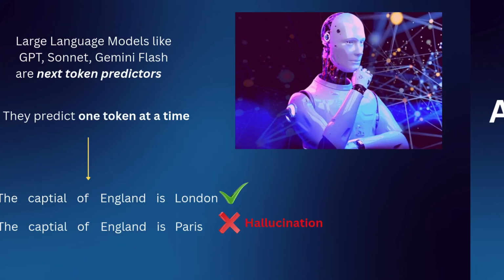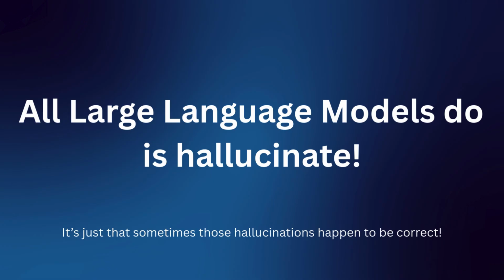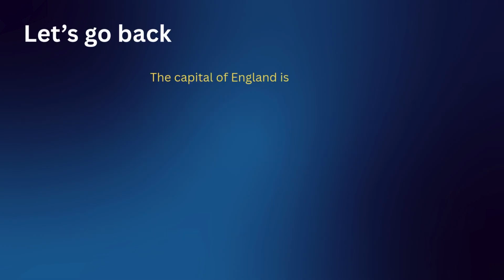And here's the thing, because they're always predicting one token at a time, you could say that all large language models do is hallucinate. It's just sometimes they happen to be correct. So let's go back to our sentence, the capital of England is. And like I said, all these large language models generate one word or one token at a time.